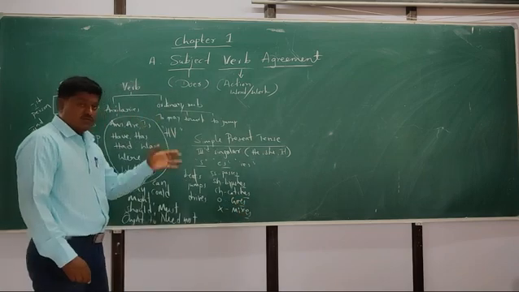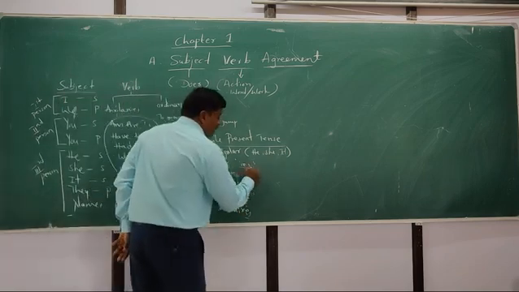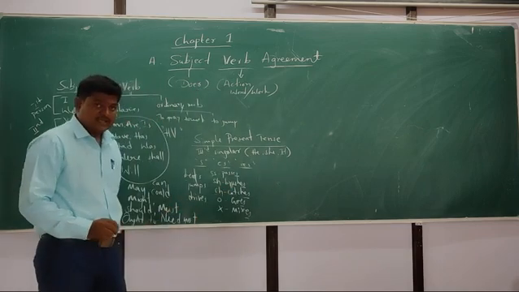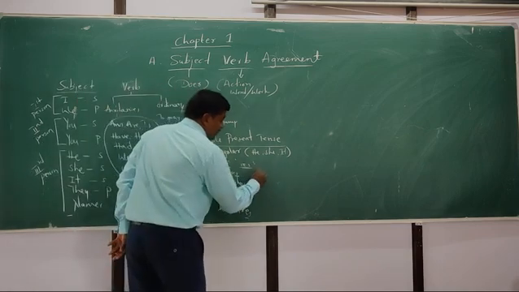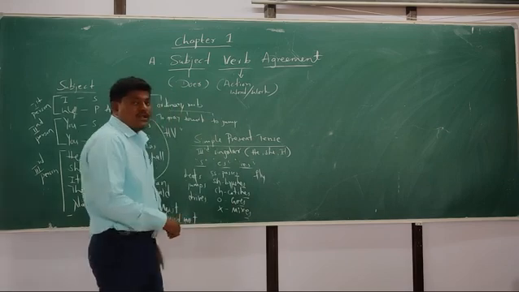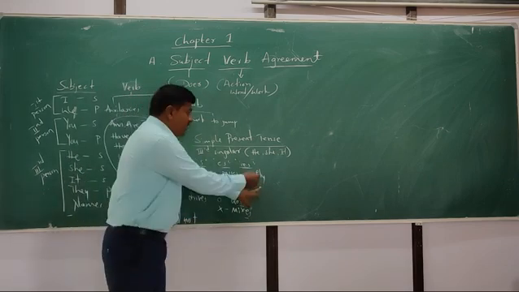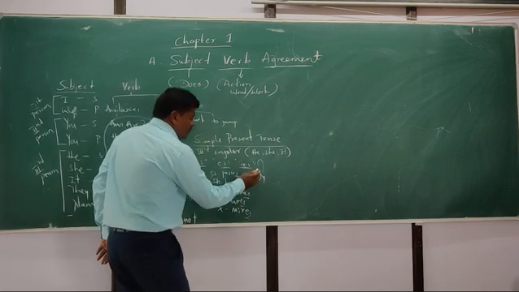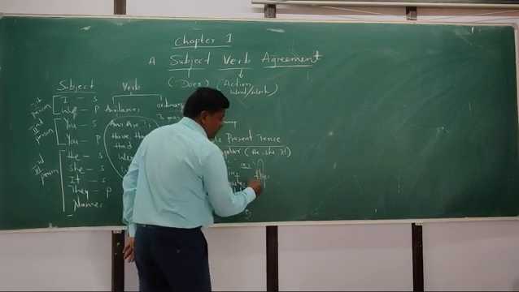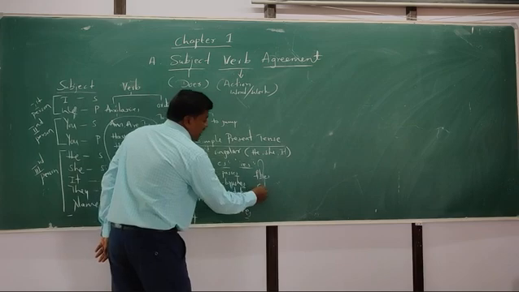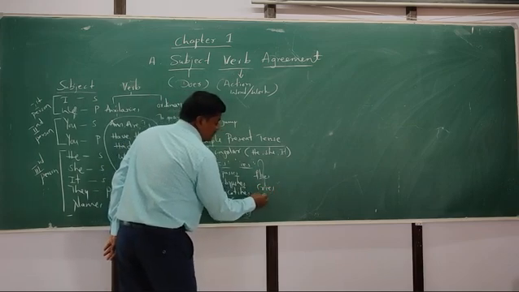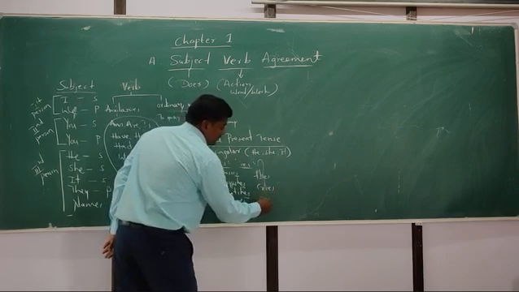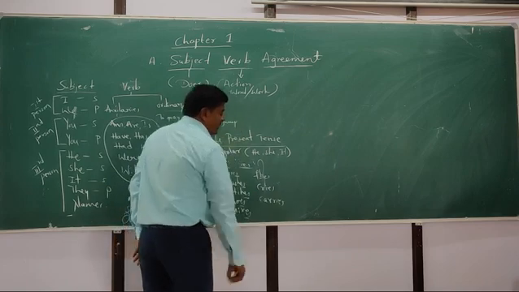But there are rules. When we have to add ies: when the word, like fly, ends with y and behind that y there is a consonant, at that time we should remove the y and put ies. Flies. Carry, carries. Cry, cries. Like this.